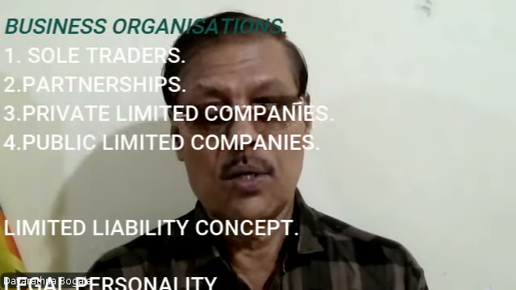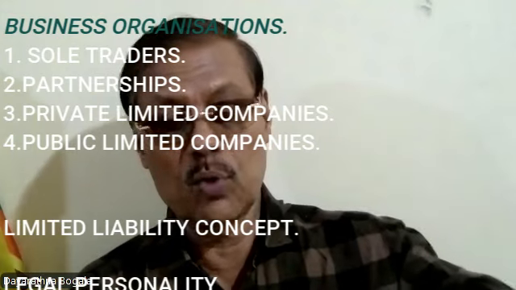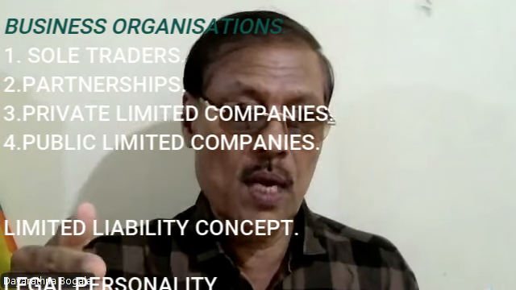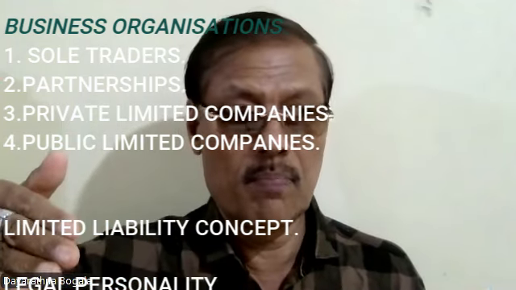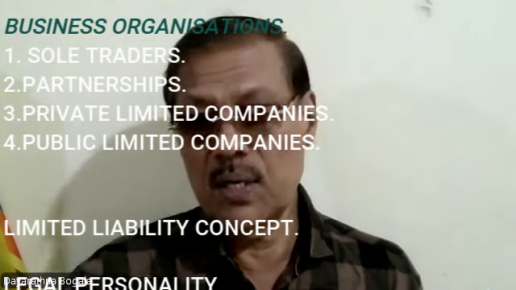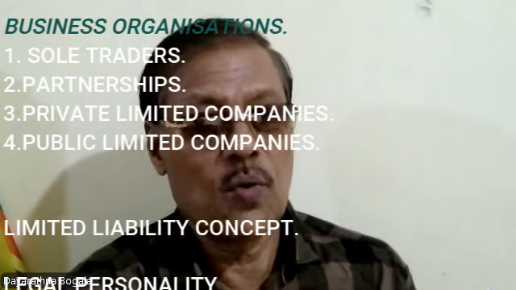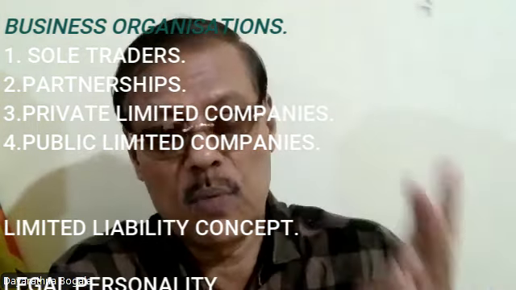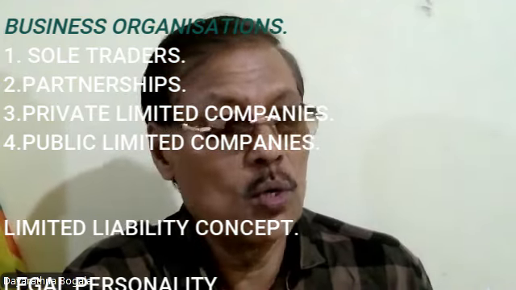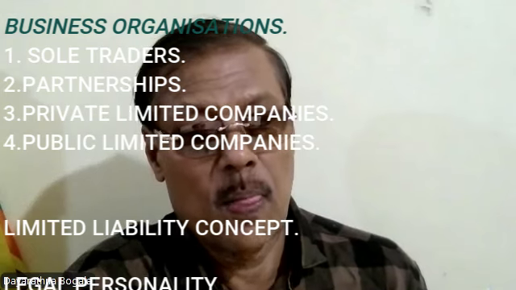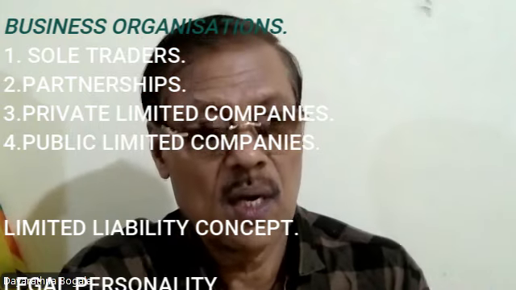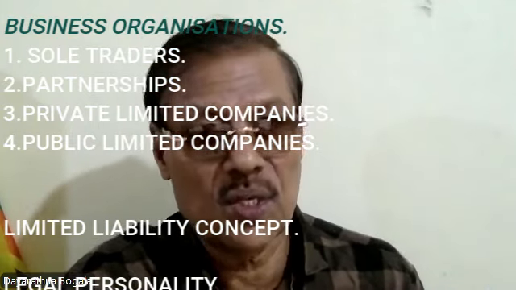Okay, understand? So ownership: sole trader has one owner, partnership more than one, private limited companies more than a partnership, maybe 10 people, 15 people, 20 people, like that. Public limited companies have unlimited shareholders, right? So you can understand ownership, capital and collection of capital, and liability. You should know these business organizations ownership-wise, capital-wise and liability-wise. Completely, all these business organizations differ.